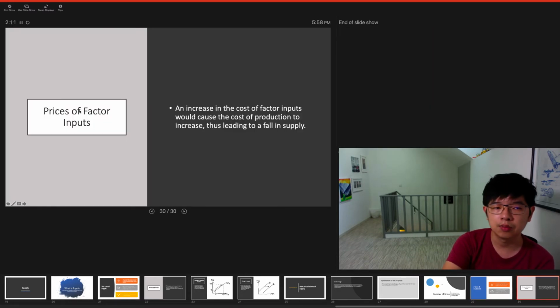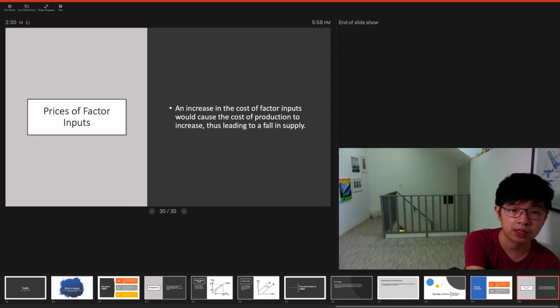And lastly, prices of factor inputs. Your factor inputs are things like your labor costs, your rent, your raw material costs, your electricity. So an increase in the cost of factor inputs will lead to an increase in the cost of production, which can lead to a fall in supply. So these are all the factors that affect supply. These are your non-price factors of supply.